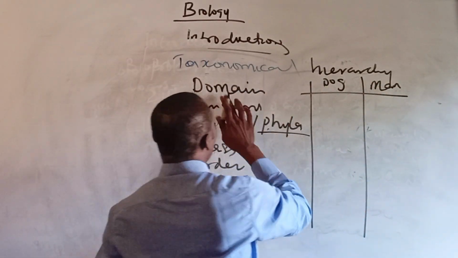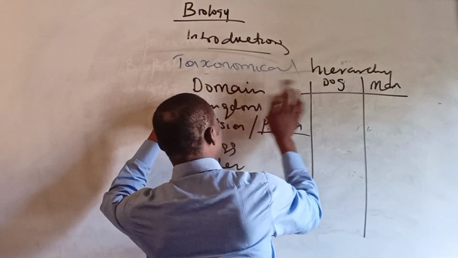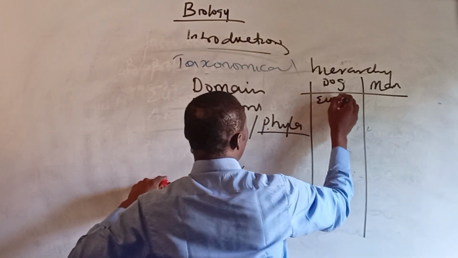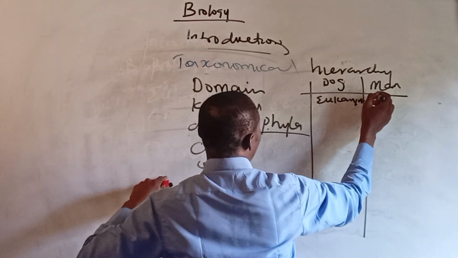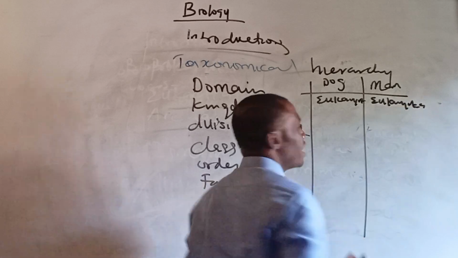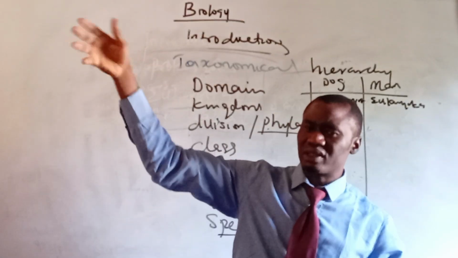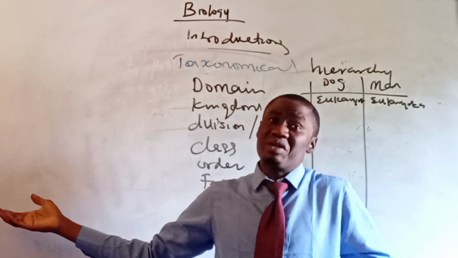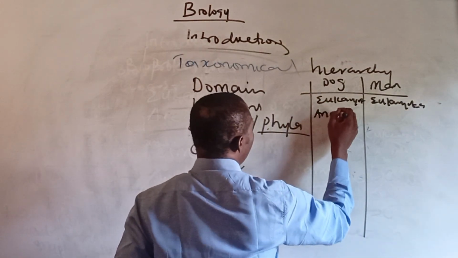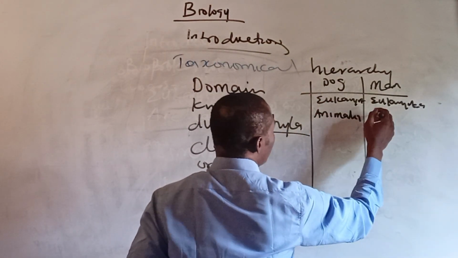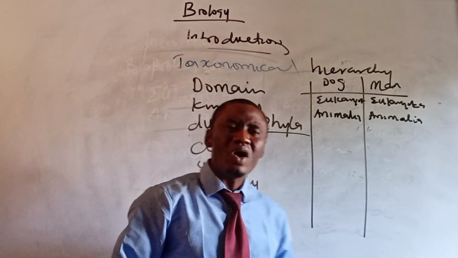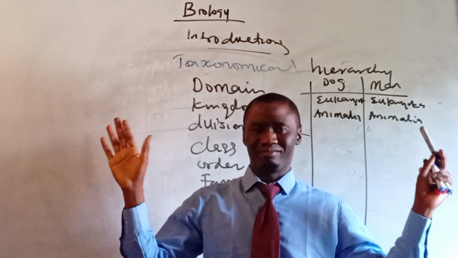All right. A dog belongs to the same domain as man. A dog belongs to the domain Eukaryota, and man belongs also to Eukaryota. Good. Now the kingdom. A dog belongs to Animalia, man belongs to Animalia. All right. A dog is an animal, man is an animal.